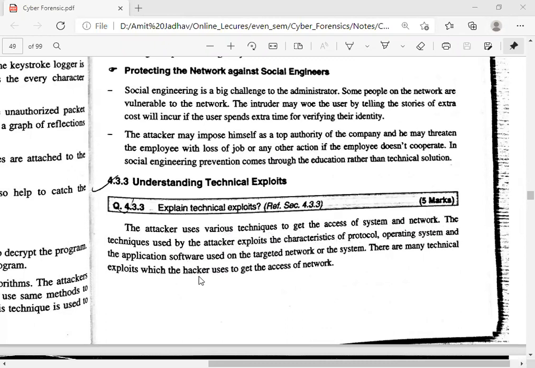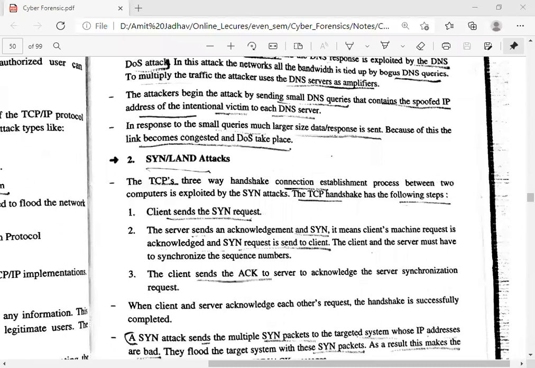There are many technical exploits which hackers use to get access to a network. Sometimes they exploit the protocol, sometimes the operating system, or sometimes the application software. The attacker must know all this information, because without it the attacker cannot get an advantage or get all the details regarding the system. That is why the technical exploit is important.